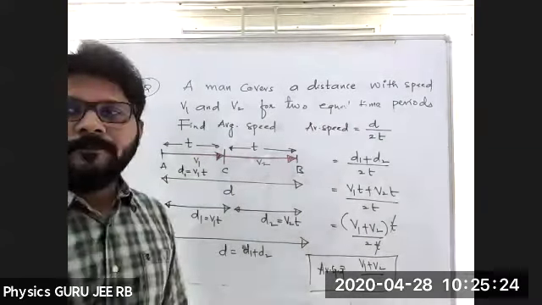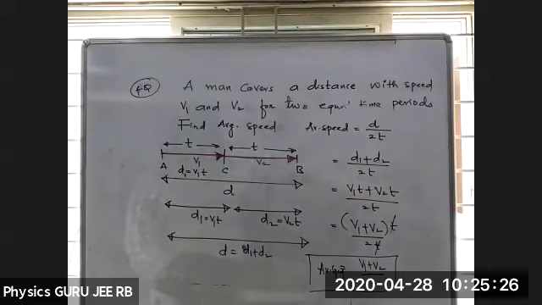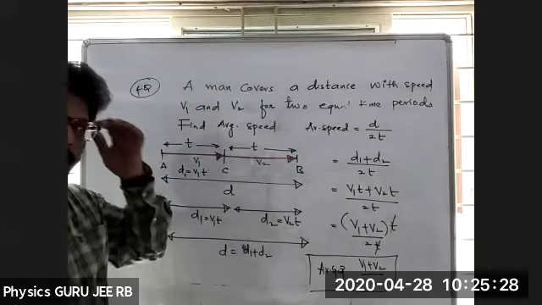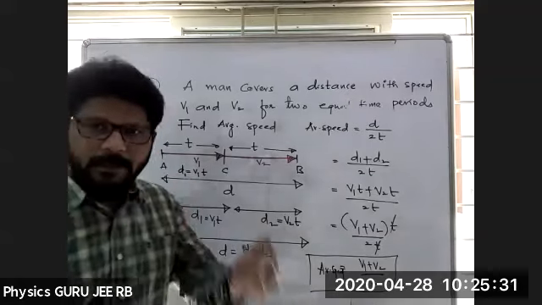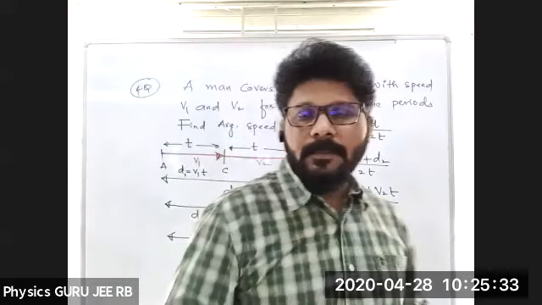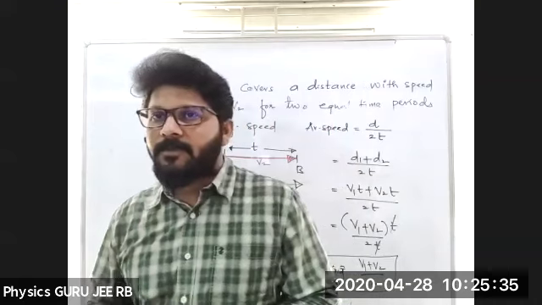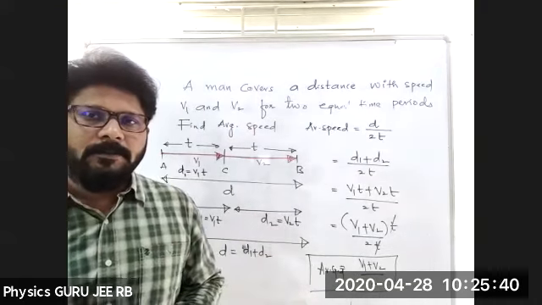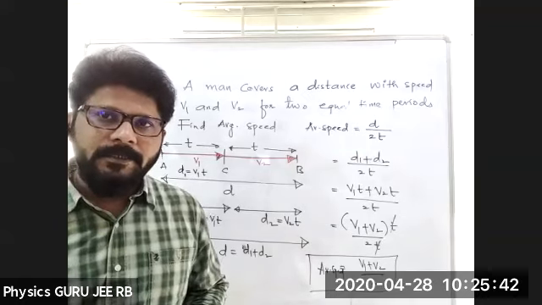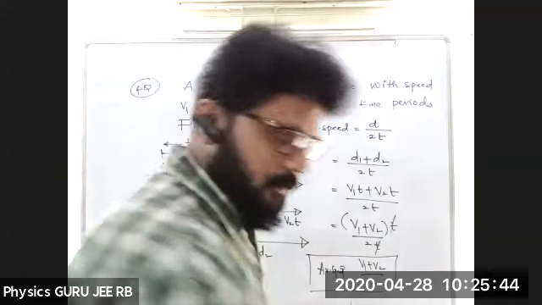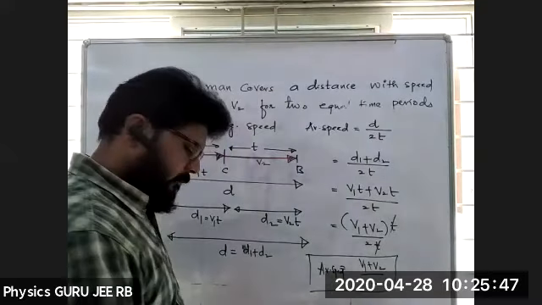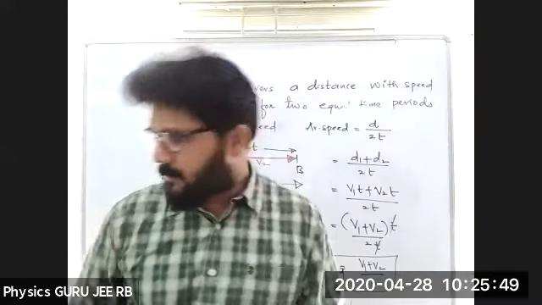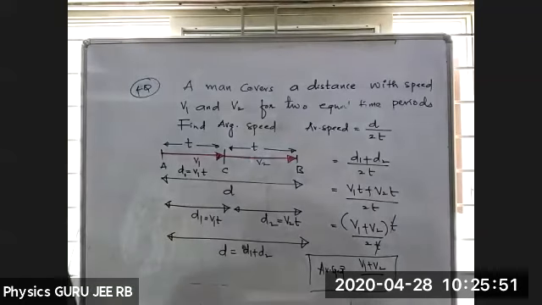Now we'll go with one more problem, a little higher level. Based on this problem, which I'm going to give, we'll end the problems on average speed or average velocity. Okay. Are you ready? Take a screenshot. Try to take a screenshot. Fine.